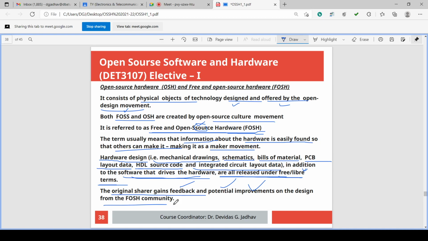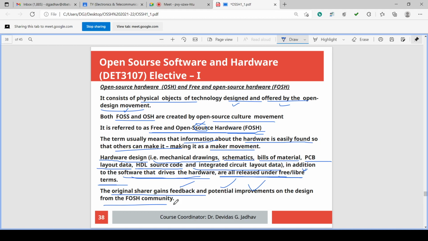We have the concept or philosophy that software is freely downloadable. Once the software is developed, copies of the software can very easily be shared without any money, free of cost. But freely shared and free of cost are different.